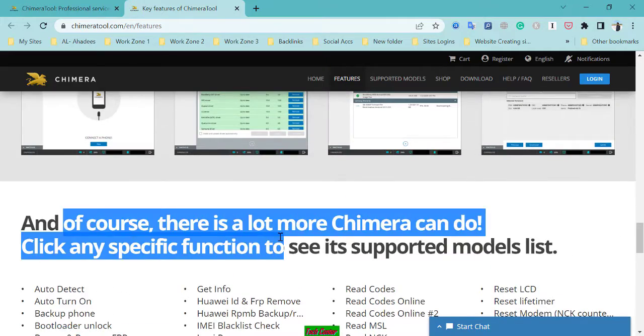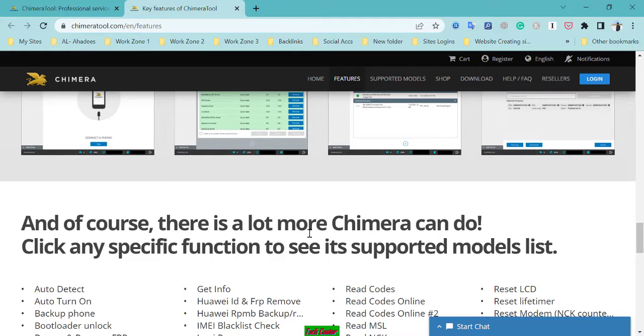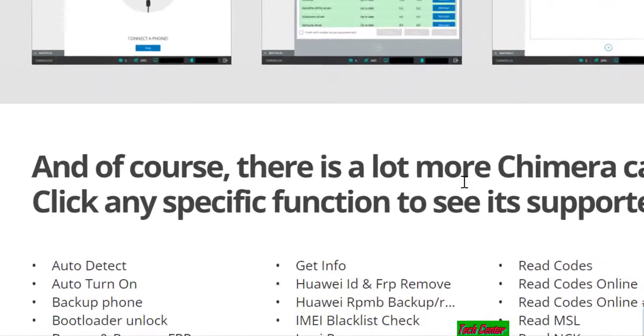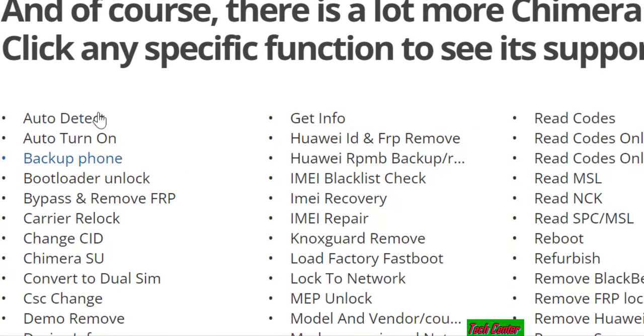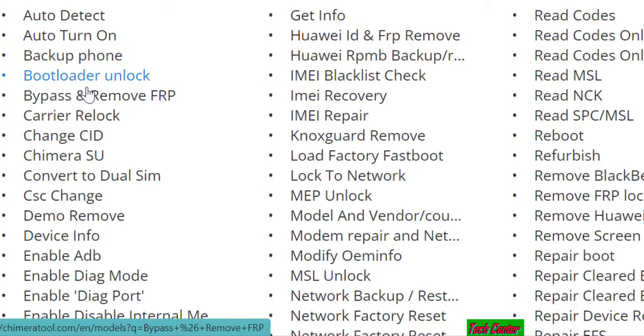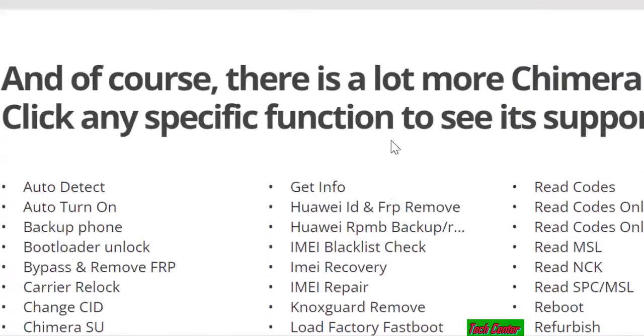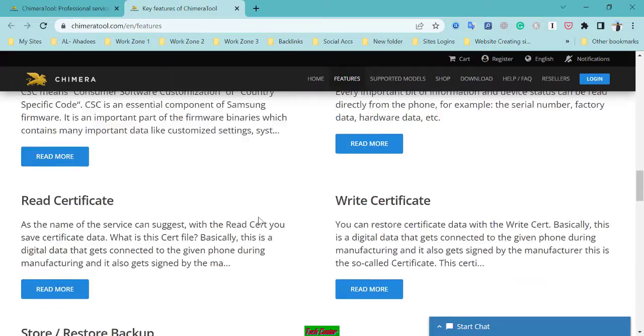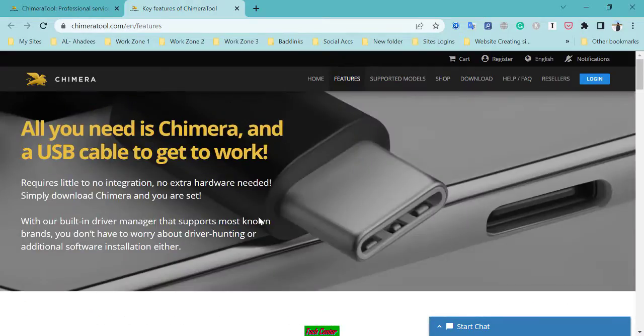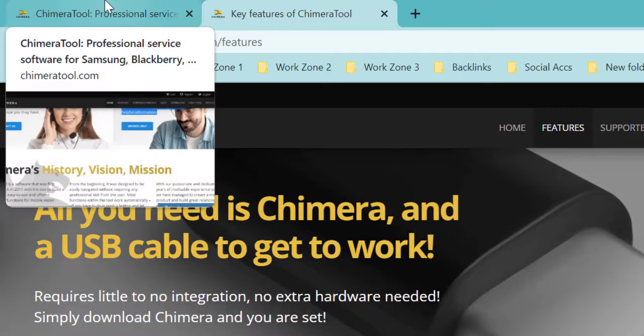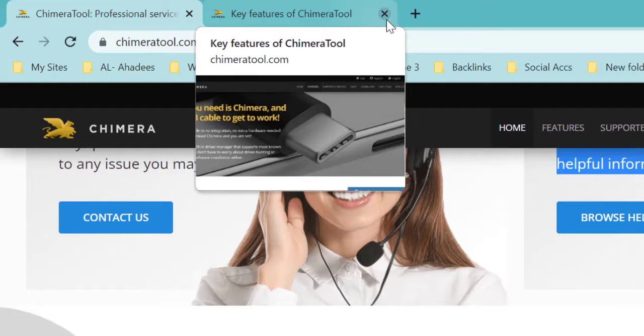Of course, there are too many other functions to see, there are too many extra functions you can see here. Auto detect, auto tune on, backup phone, bootloader unlock, bypass remover, carrier relock. These are the hundreds of functions you can see here. So these are the features of the Chimera tool. Okay, we are going to download it. So we have read the functions.